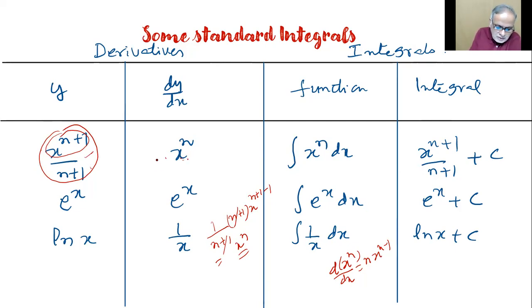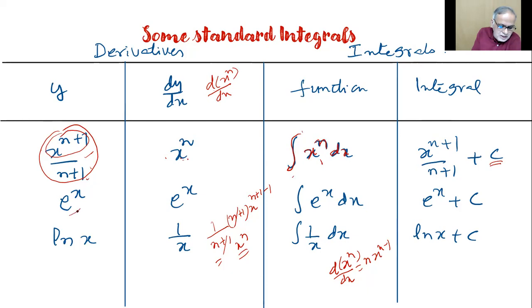This formalism is what? D of x power n by dx. Derivative formalism. Integration formalism is what? Integral x power n dx. So it will be this again. So I wrote that. Since I did not put my limits here, I'll put an integration constant. Even that also I'll show you the application once again, how to get the constant if you don't put the limits in advance.